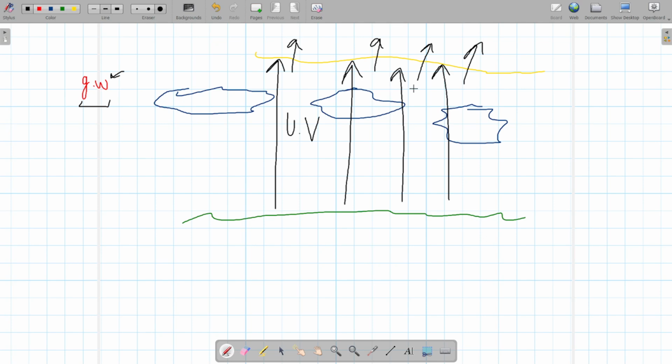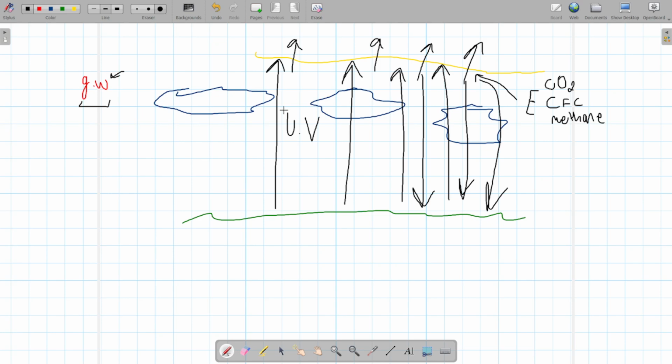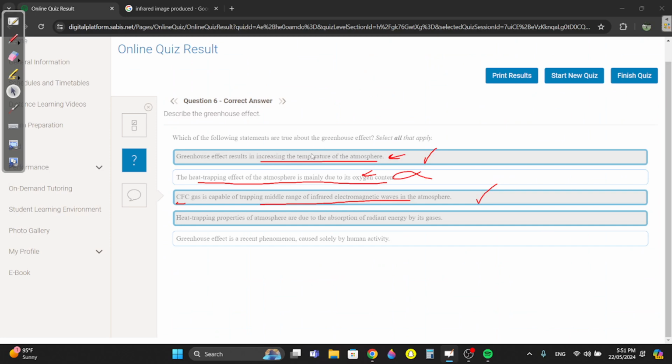Basically, what happens in global warming is some chemicals called greenhouse gases, which are carbon dioxide, CFCs, and methane. I don't know if methane was mentioned in the book, but what these three gases do is they go to this radiation and say, you know what, I'm not going to let you go to the other side. I'm going to send you back down to Earth. And when they send these radiations back down, they increase the temperature of our Earth and atmosphere. So that's basically how it happens. They trap these electromagnetic waves and radiations.